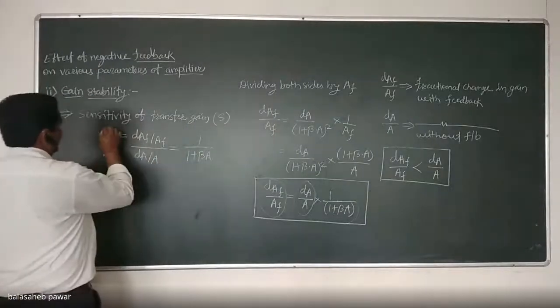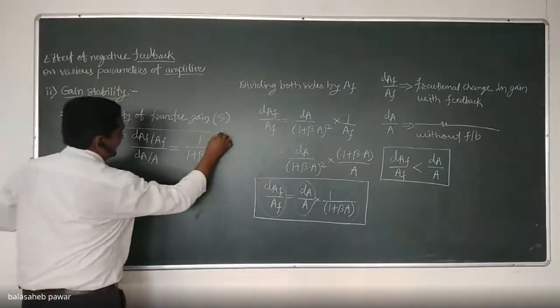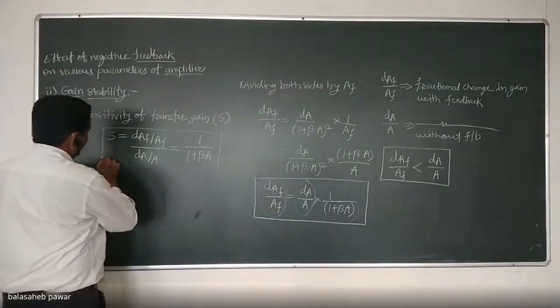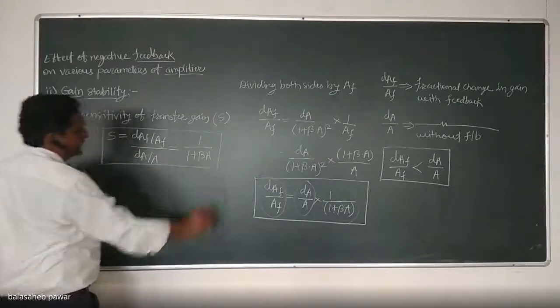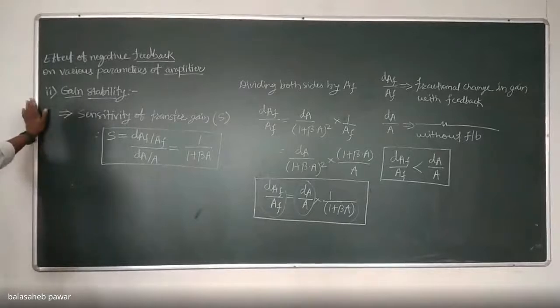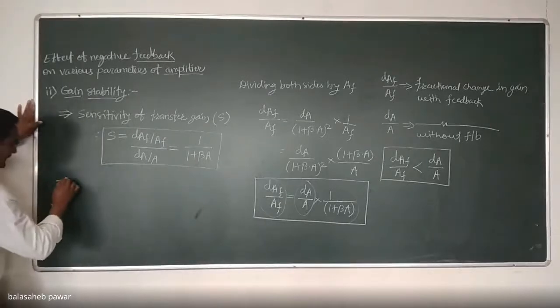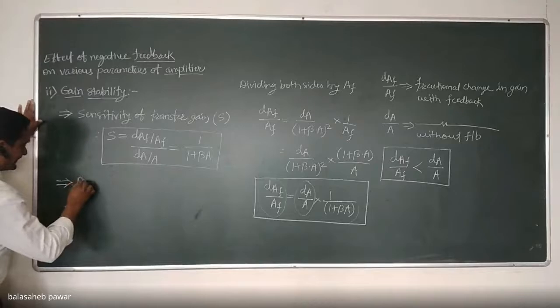So remember this one. Sensitivity of transfer gain is nothing but 1 by 1 plus beta A. Another term that is known as desensitivity.